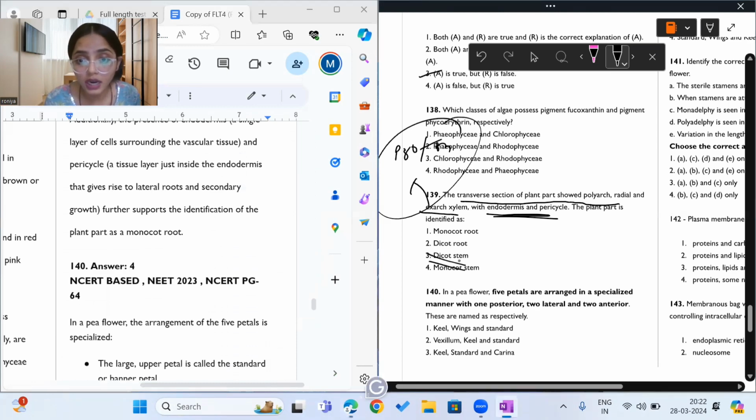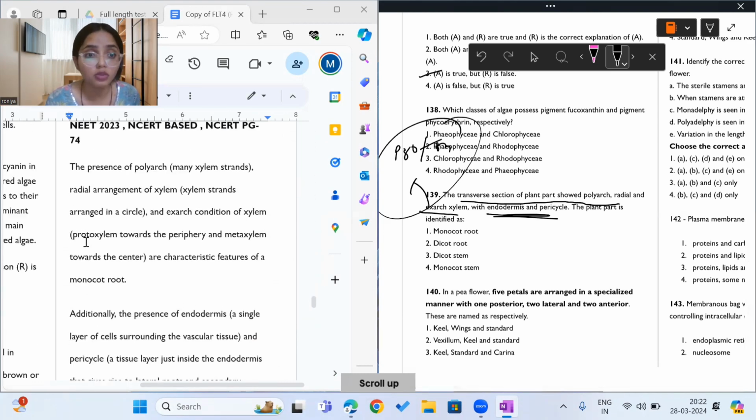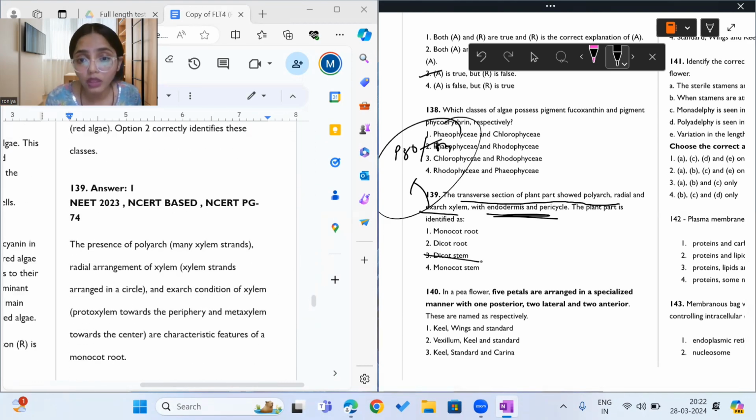So cut the stem options first, because in stem there is no exarch and endarch differentiation. So now we have two options. What are they? Monocot root and dicot root, which has this now. So there is polyarchy, meaning multiple vascular bundles are present, they are present radially, and the xylem is exarch. Now we have to know exarch is present in which one and endarch is present in which one. So see, endarch is always present in dicot and exarch is always present in monocot.